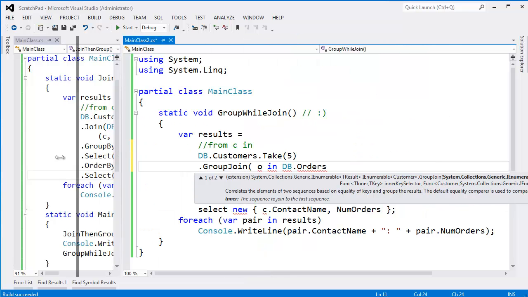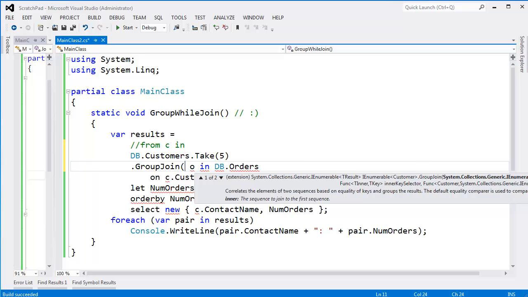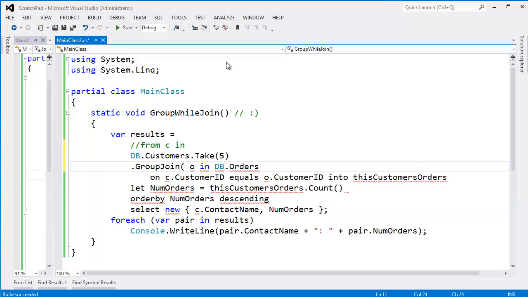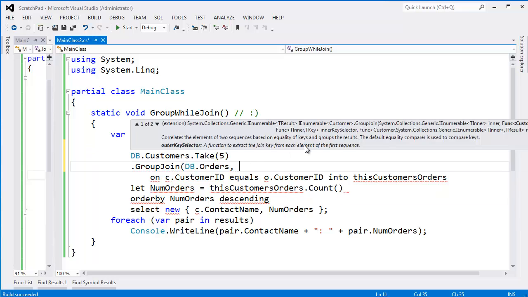There, let me scoot that over just a little bit more. First argument, you can't see it, but it's the inner sequence, which again is db.Orders. So let me delete this. Recall that we're introducing that O variable, though, that I just deleted. And then we have the outer key selector.